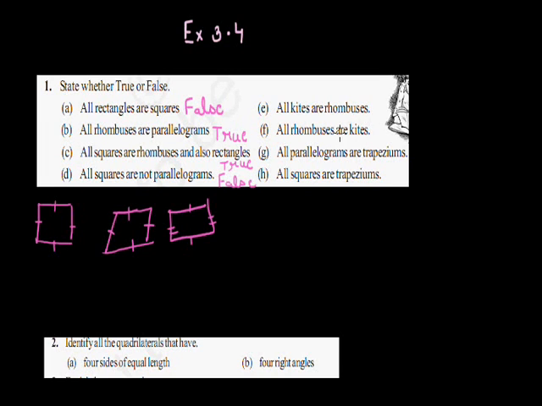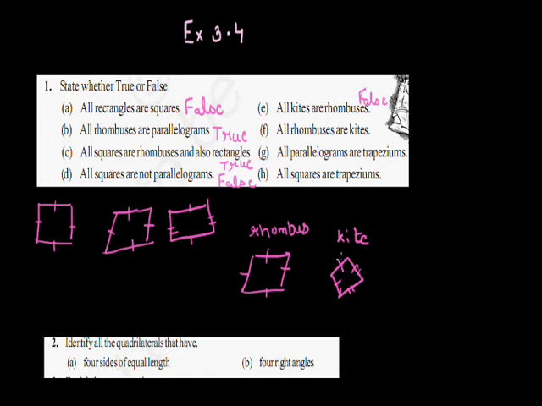Now coming to the E part, all kites are rhombus. In rhombus, we all know that all sides are equal. This side, this side, this side, and this side, all sides are equal. But in a kite, if I form a kite, only the adjacent sides are equal. So in rhombus all sides are equal, and in kite only adjacent sides are equal. So I can't say that all kites are rhombus. So this statement is false.